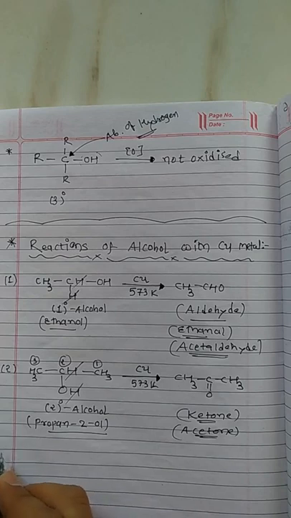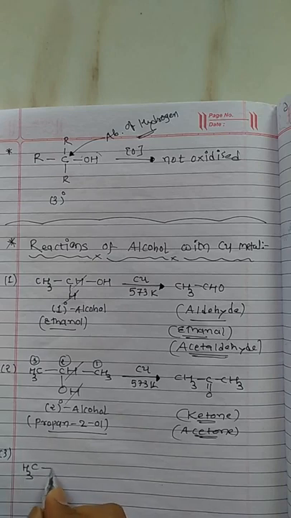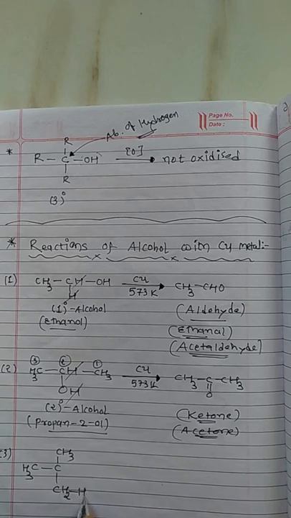Now the third type of alcohol. I will write CH3 in a separate manner like this: CH3, CH2 plus H, means CH3 having OH. This is a tertiary alcohol.